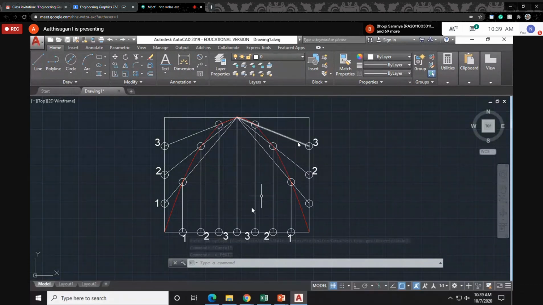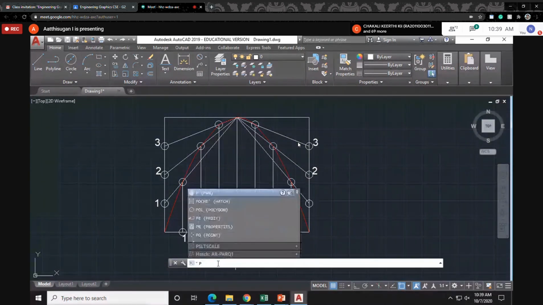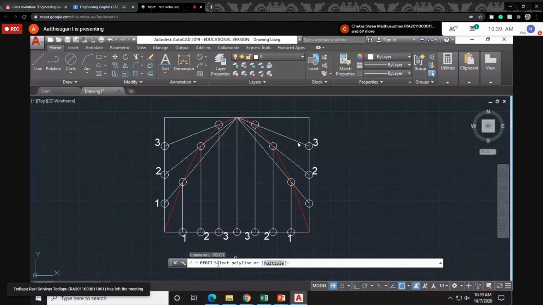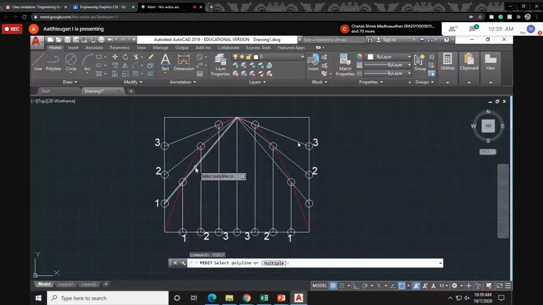Listen, for increasing the width, I want to give the P edit. Note down P edit. The color is visible, but I want to increase the thickness, so the width also. So P edit, then select the polyline option.